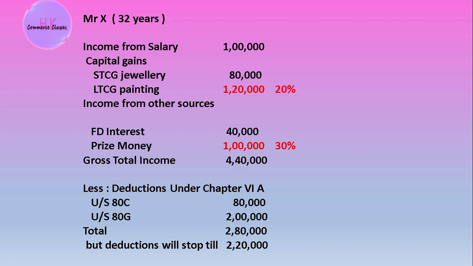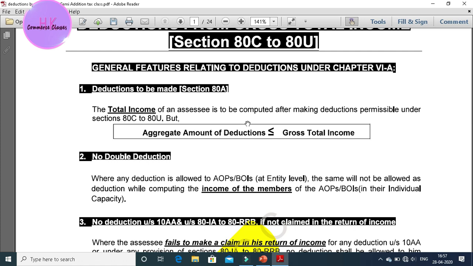So deductions will stop at 2 lakh 20,000. These are little deductions from GTI that I have prepared by taking data from the internet or some books.